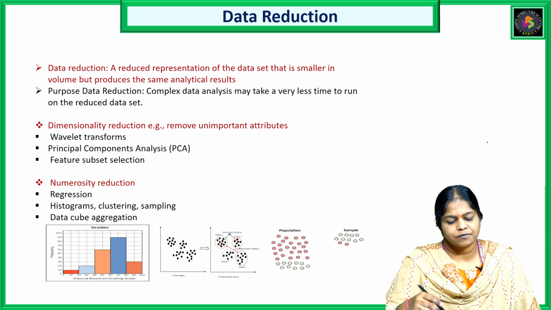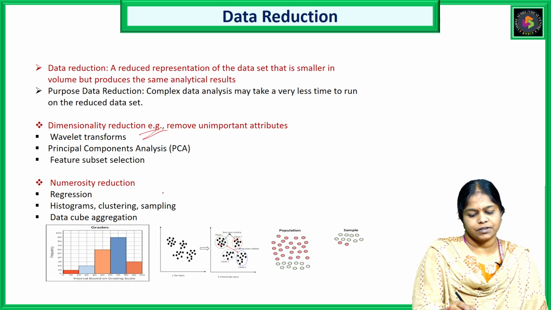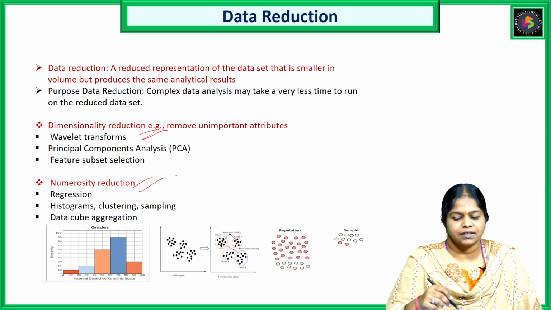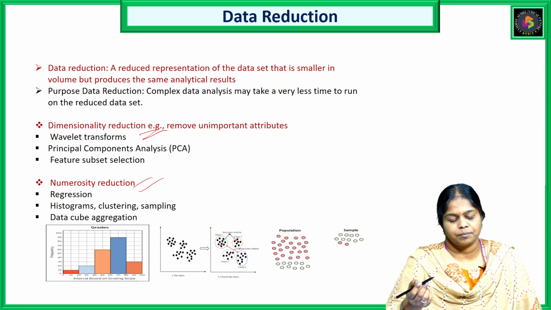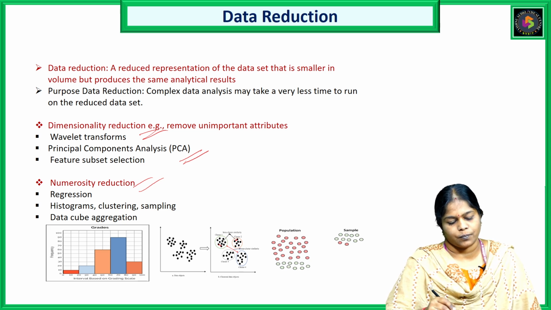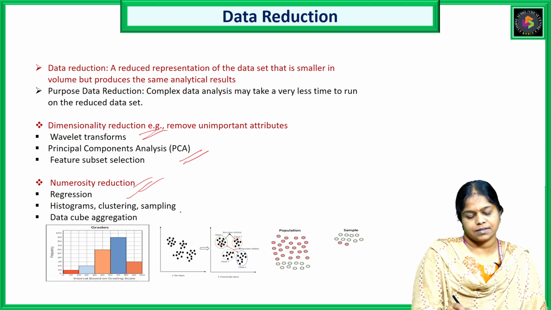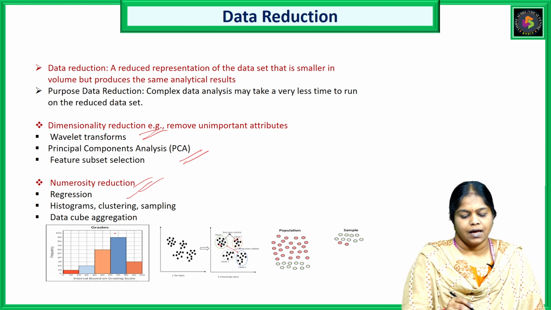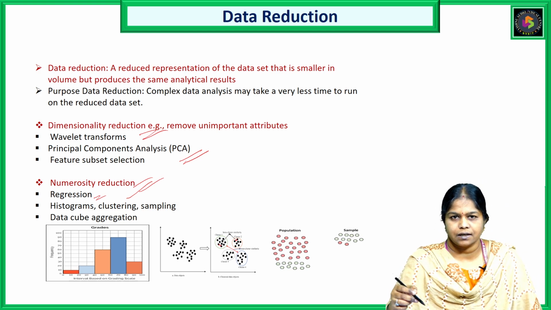Now we do have different methods for this data reduction. They are dimensionality reduction and numerosity reduction. Under dimensionality reduction, we again have different methods: wavelet transform, PCA, and feature subset selection. And we will discuss PCA in our next video. And coming to numerosity reduction, we have regression, histogram, clustering, sampling, and data cube aggregation. And this regression we have already discussed in the concept of handling noisy data.